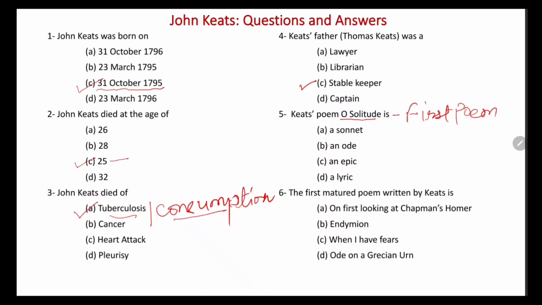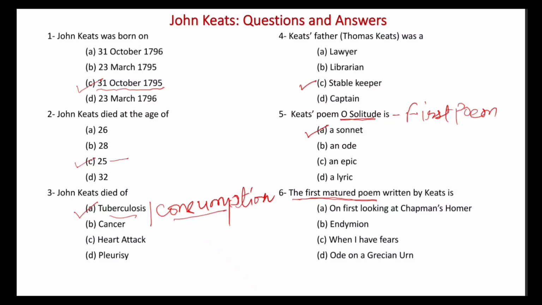But when it is asked what was the first matured poem, as in question number 6, the first matured poem written by Keats, both are different questions. The first poem that Keats has written is O Solitude and it is a sonnet. So option A is the correct answer. Keats' first poem O Solitude is a sonnet.